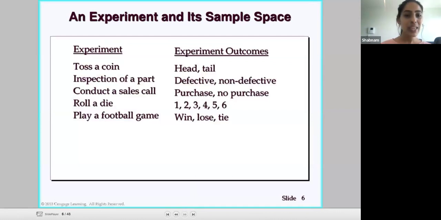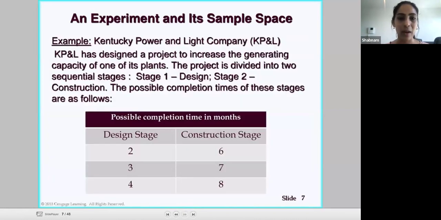So here are some examples of experiments. Tossing a coin, and then these are our possible outcomes. You can inspect a part, and it could be defective or non-defective. Rolling a die, that example that we gave. And then playing a football game, you can either win, lose, or tie. So these are your experiments. These are your example outcomes.